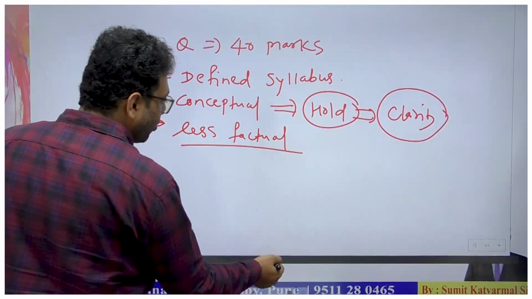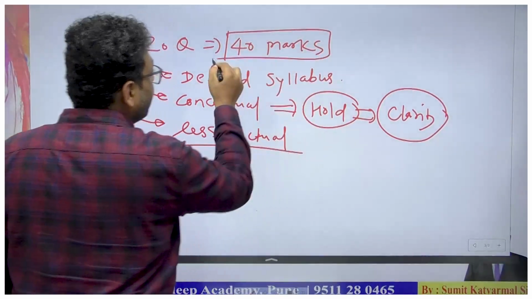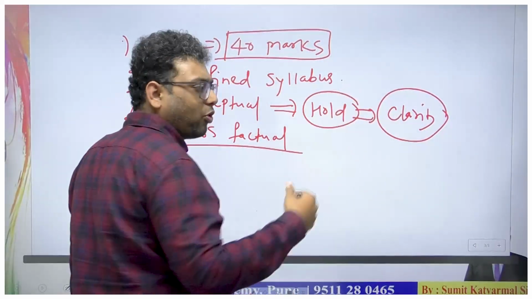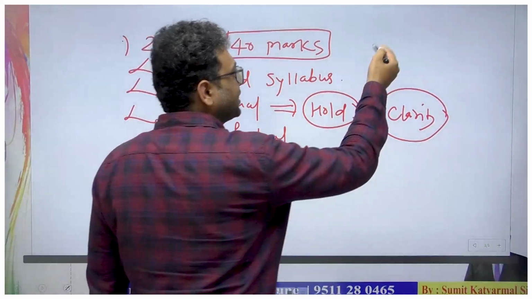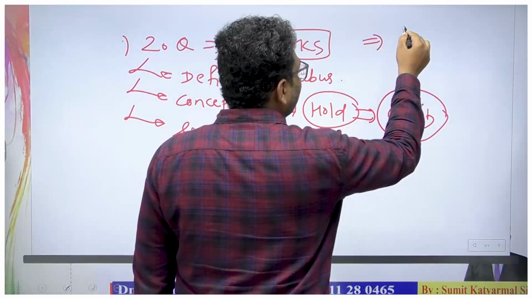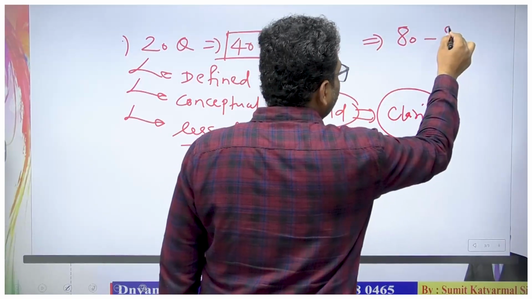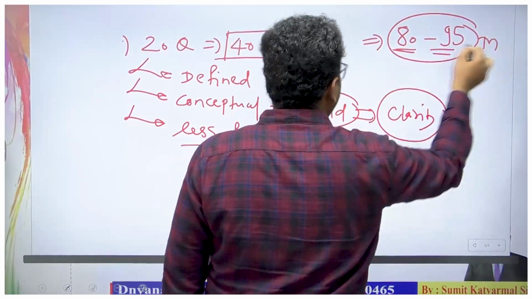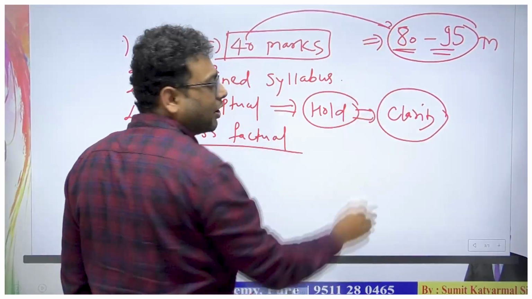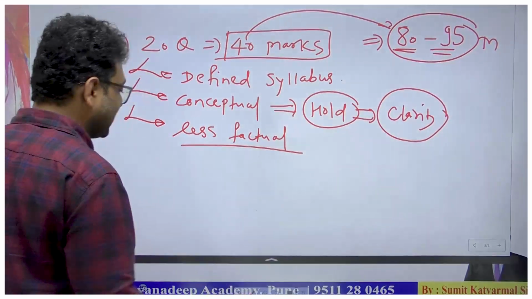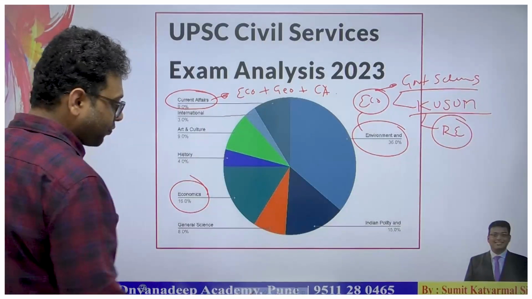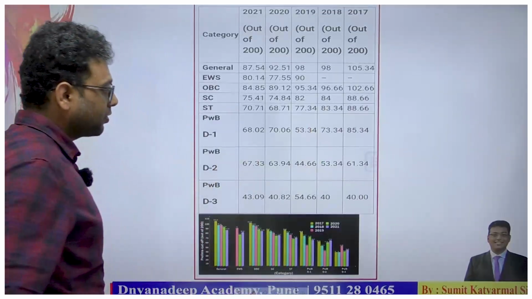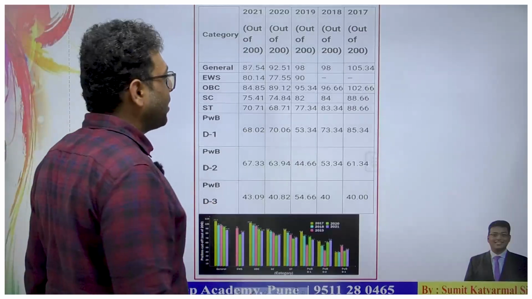Now, in the recent trend of UPSC, the cutoffs for different categories, open, OBC and others, range from 80 to 95, and out of these 80 to 95 marks, 40 marks are carried by the economy itself. That means it is one of the highest important subjects. So now we are going to see the trend of the cutoff in recent years by the UPSC.